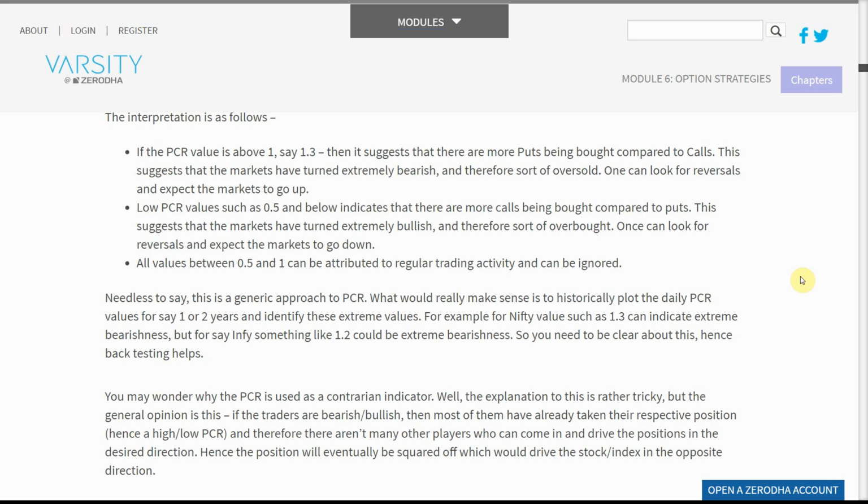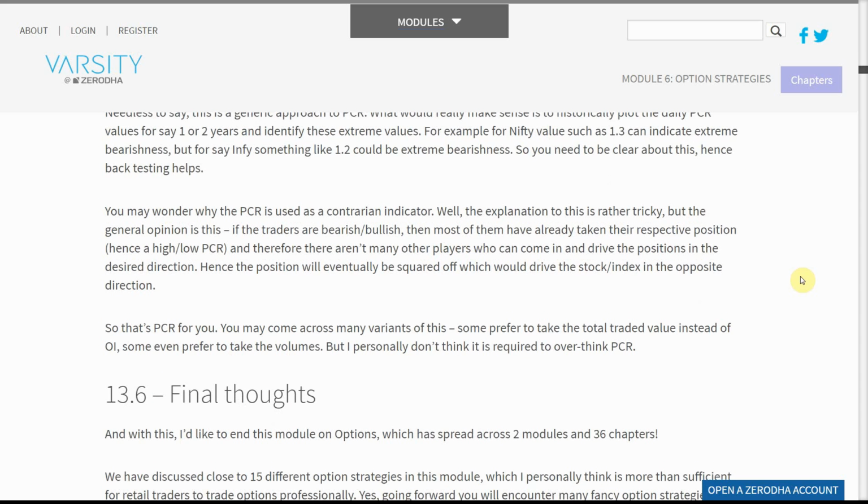Needless to say, this is a generic approach to PCR. What would really make sense is to historically plot the daily PCR values for say 1 or 2 years and identify these extreme values. For example, for Nifty, values such as 1.3 can indicate extreme bearishness. But for say NFI, something like 1.2 could be extreme bearishness. So you need to be clear about this. Hence backtesting helps.